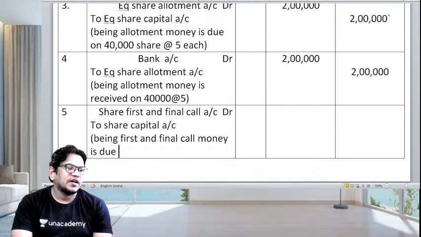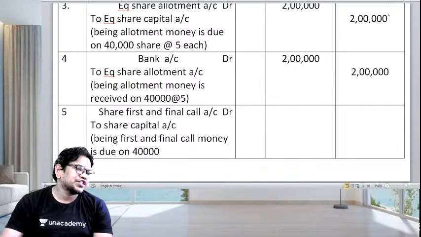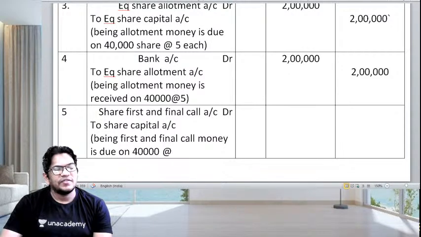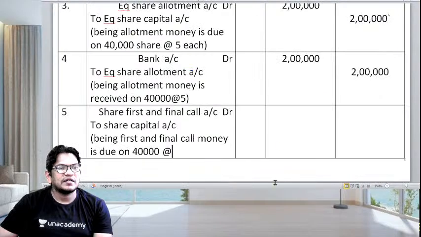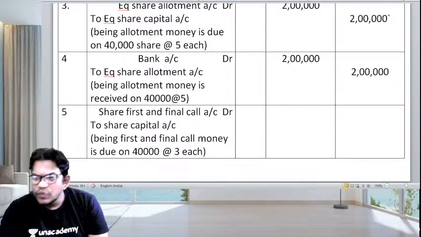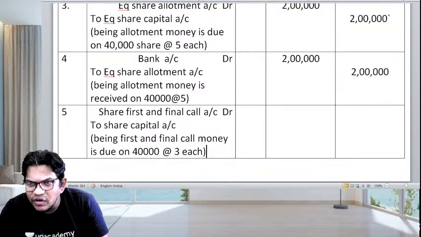On how many shares? 40,000 shares at what rate? बच्चों बताइए first and final call की rate क्या है? You can see that here it is 3 each, है ना जी? It's 3 each. हाँ बेटा, at 3 each. What it says? Sir, first and final call debited to.